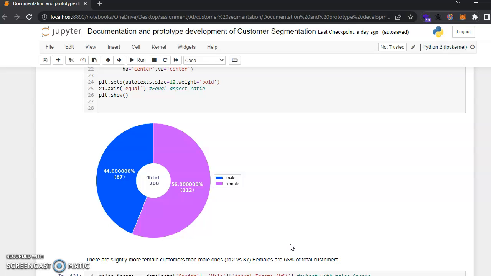Now if I look into the percentage of males and females, out of 200 observations which we have, there are 88 males and 112 females, that is 44 and 56% respectively. It is more on the female side rather than on the male side.